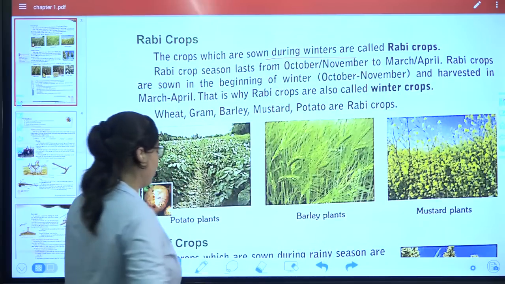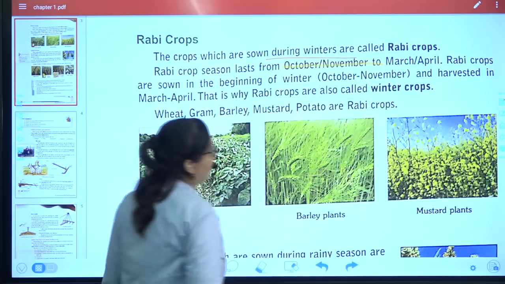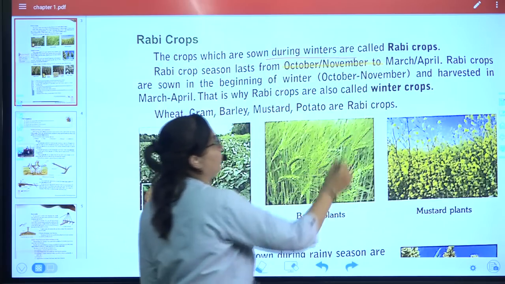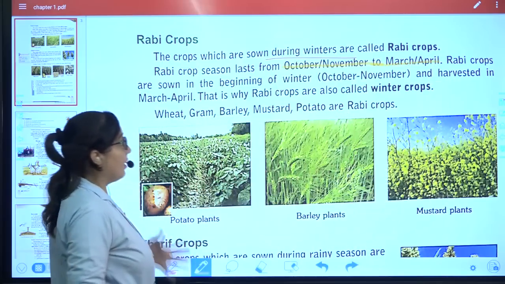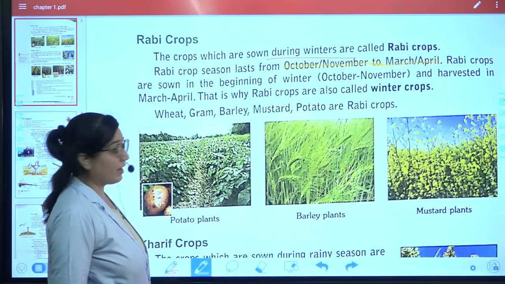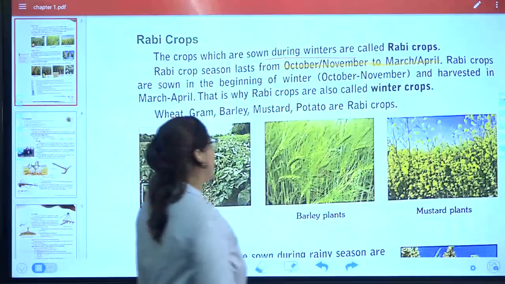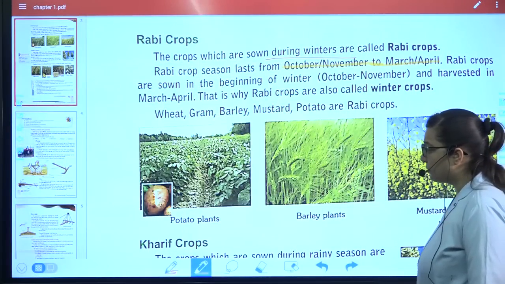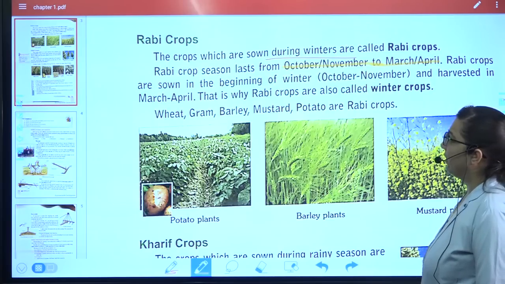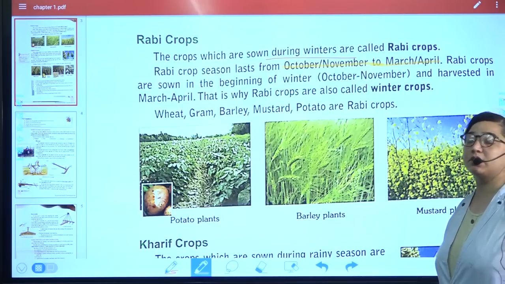And what is the duration? They last from October, November to March, April. That means during the winter, and so these are called winter crops. The main crops are wheat, gram, barley, potato, mustard. These are the Rabi crops. So again, as far as exams are concerned, this is an important answer.